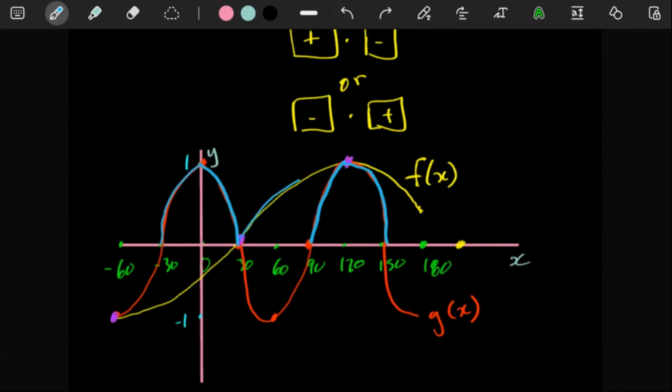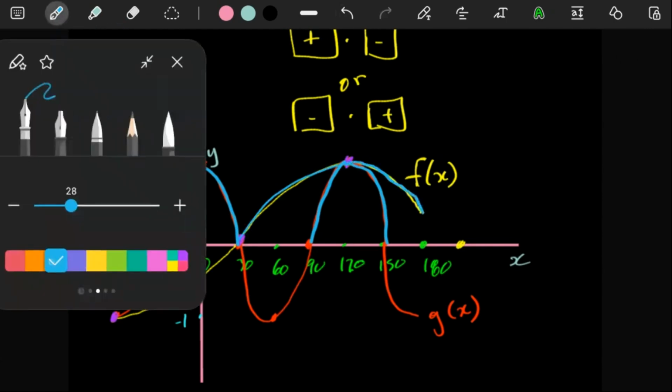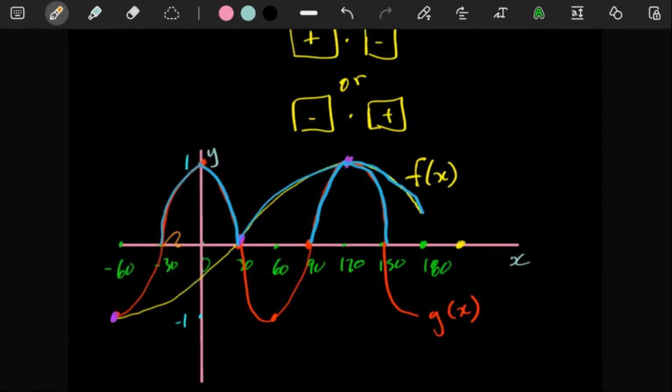So this is the blue part, positive y values, blue part, positive y values. And then the orange part, let's put in the negative y values. So negative y values of g, negative y values of g, negative y values of g. And then here you also have negative y values of f.